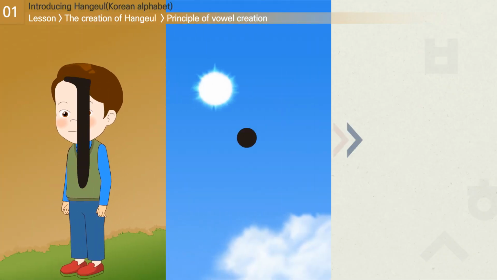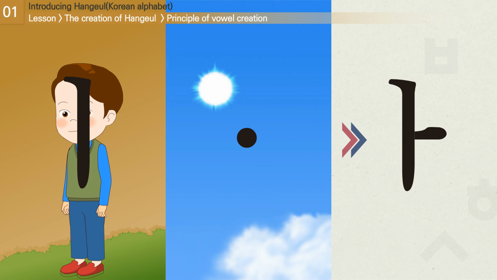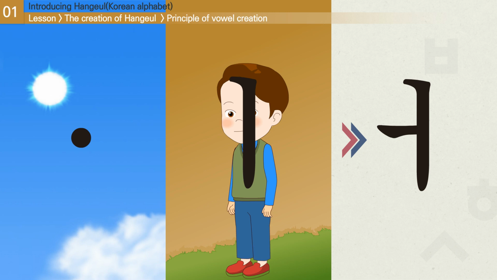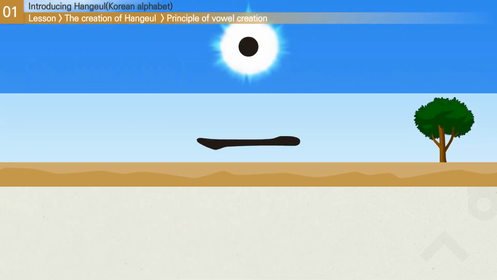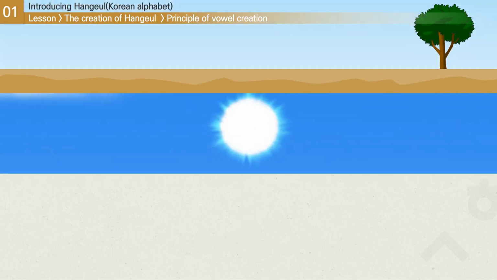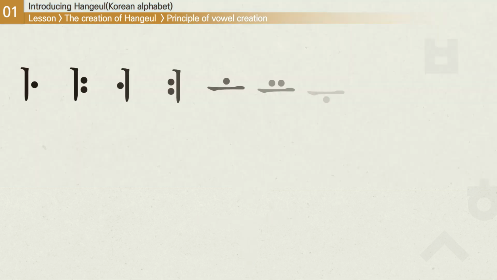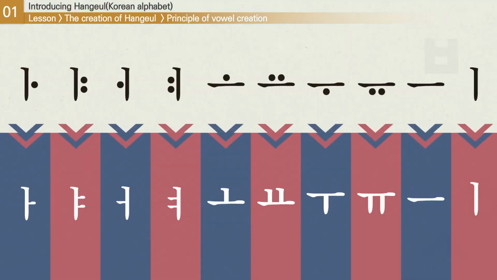The character A resembles the sun rising from the east, while the character O represents the sun setting to the west. The character U represents the sun rising in the sky, while U resembles the sun setting beyond the horizon. Using variations of these shapes, 10 vowel characters could be created.